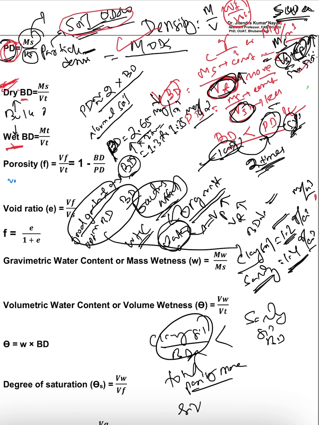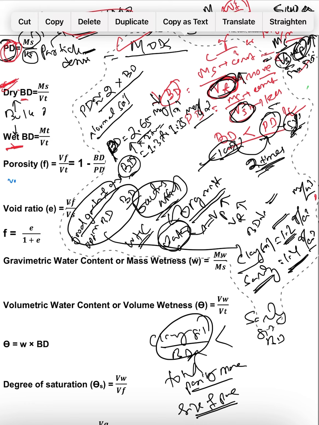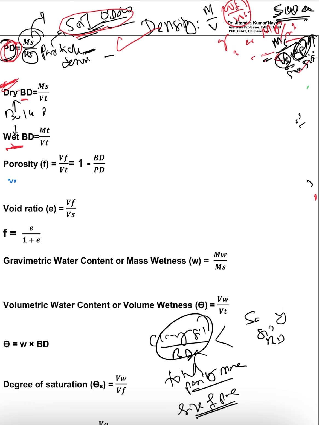But if we see the size of pore, again we will study. Okay, so let us also study these things. Let us erase this. As you know, pore space is basically of two types.